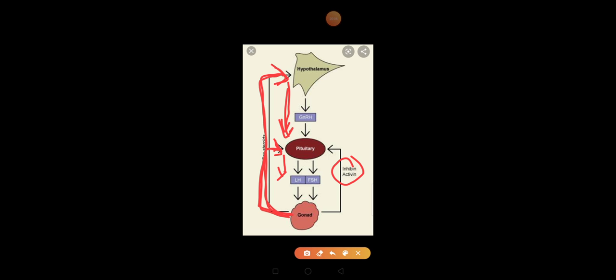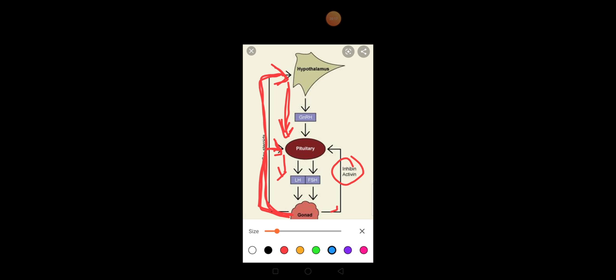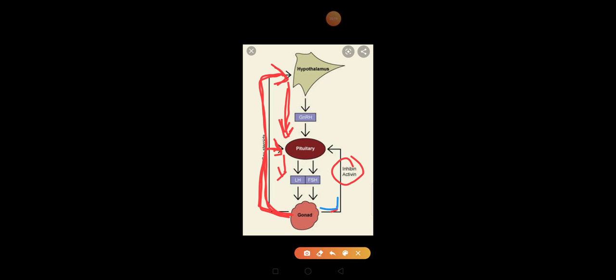Inhibin, the inhibiting hormone, will be activated, and this hormone will go towards your pituitary gland, and what will it say? To stop the production. So this way we are stimulating it, and this is the way we are inhibiting it. So this is a continuous mechanism which is going on.